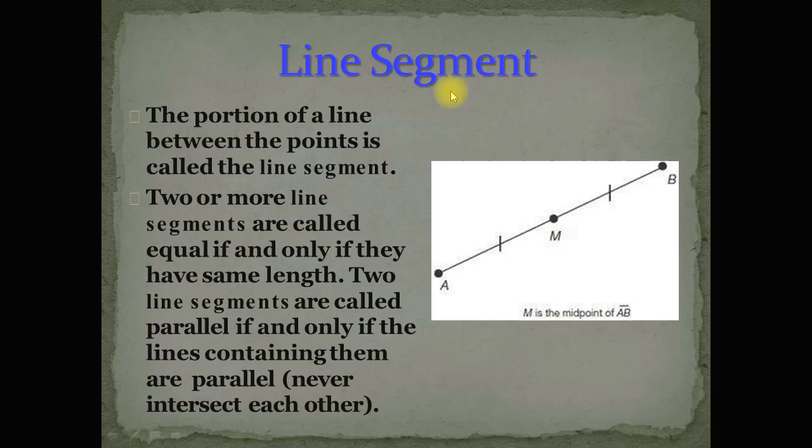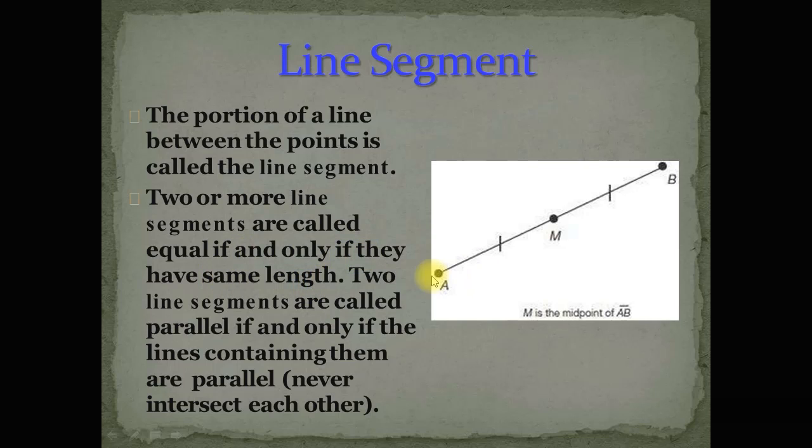Now, what is a line segment? A part of a line is called a line segment. So the portion of a line between two points is called a line segment. Suppose we have a line, and this is a segment of a line. AB is a segment of a line. So this segment of the line is called a line segment, and this point M is the midpoint of the line segment AB. Two or more line segments are called equal if and only if they have the same length.